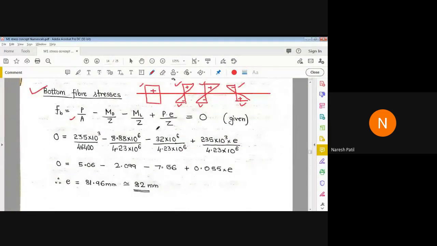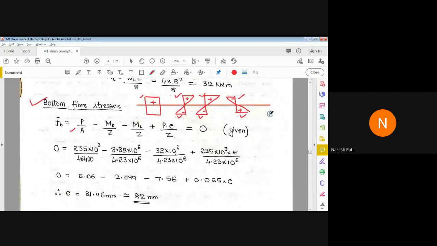So that's why we have taken P by A minus MD by Z minus ML by Z plus P e by Z is equal to 0. Why have we equated it to 0 here?